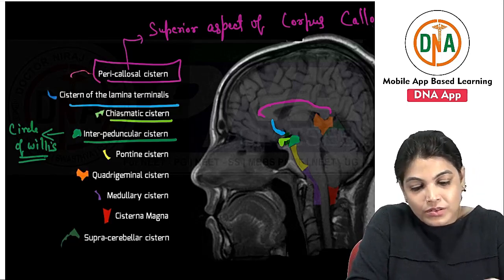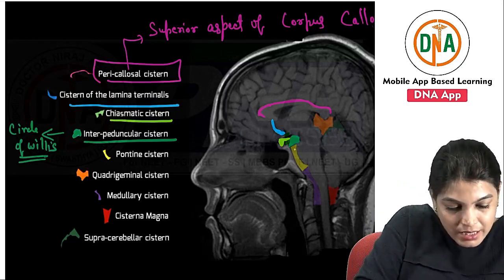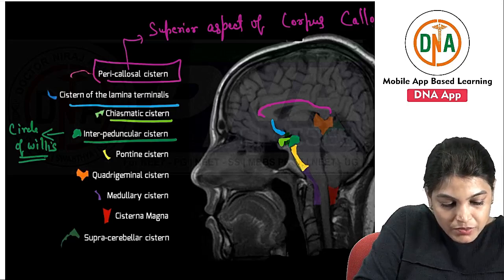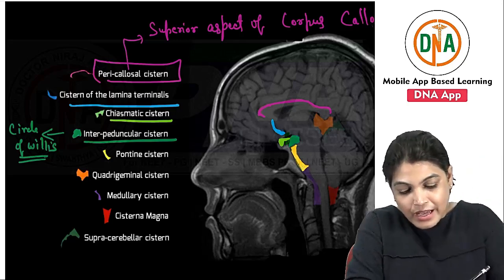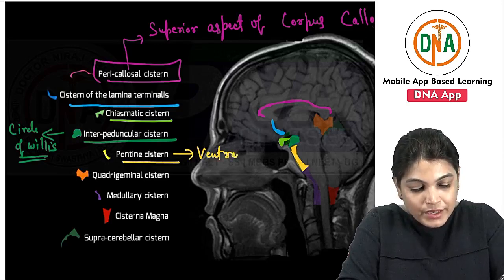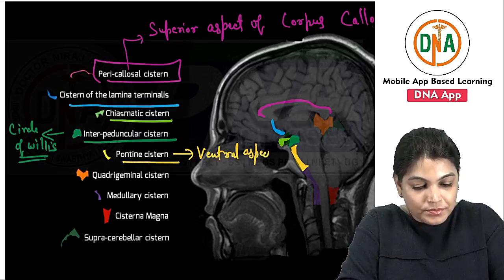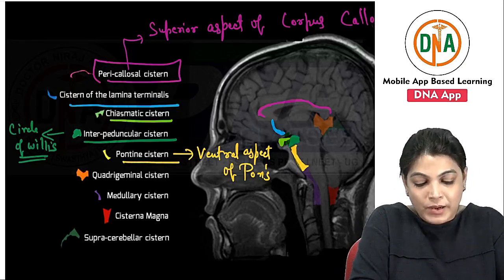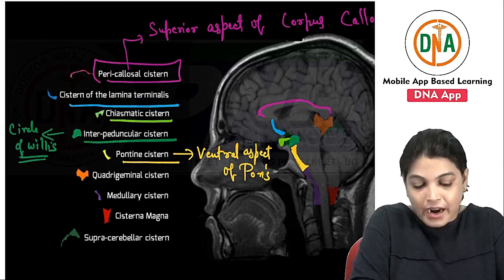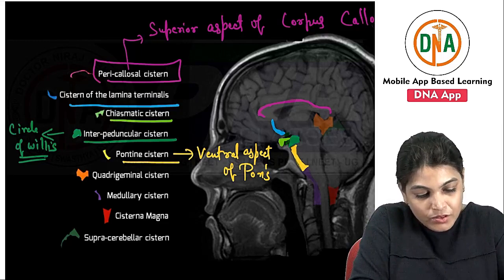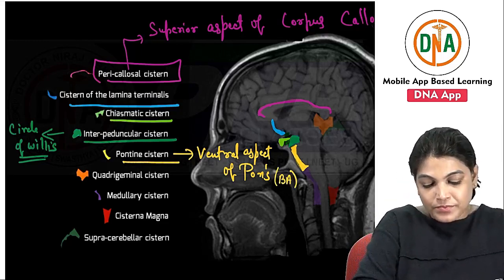Now lower down, with yellow color, you can see there is another cistern called the pontine cistern. The location of this pontine cistern is on the ventral aspect of the pons. It contains the basilar artery. So I am writing BA for the basilar artery.